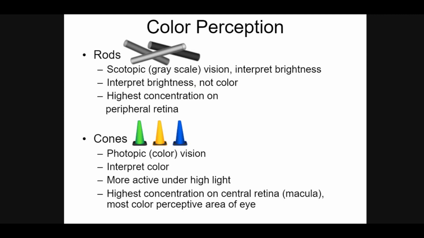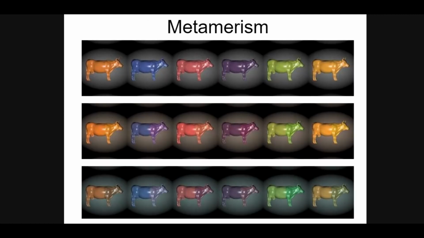Rods produce scotopic vision, interpret brightness, not the color. They are in highest concentration on the peripheral retina. Cones give the photopic vision, that is color vision. They are in highest concentration on the central retina, that is the macula. The most color perceptive area of the eye is the macula.